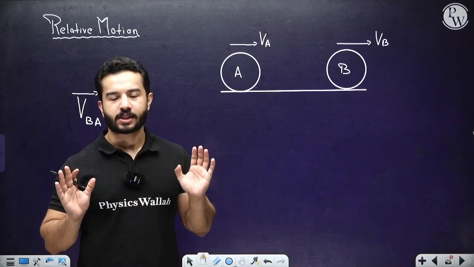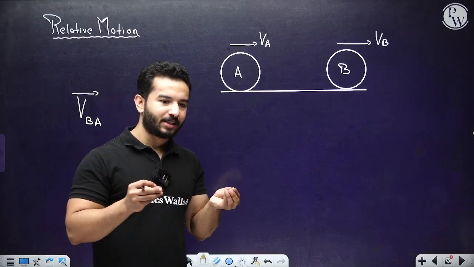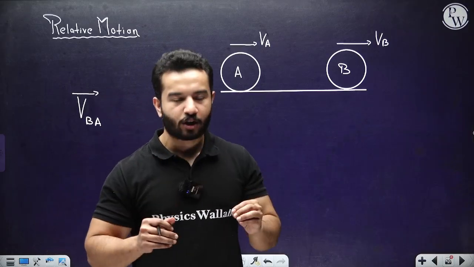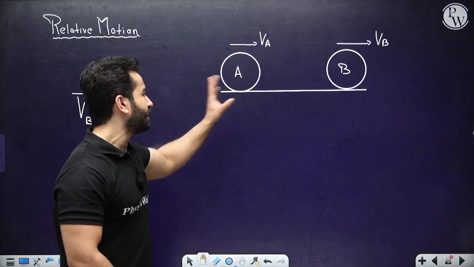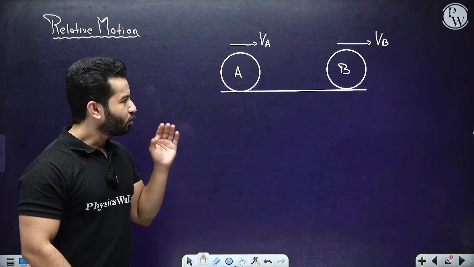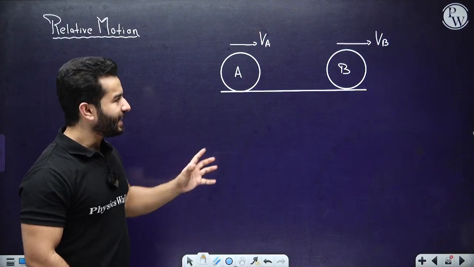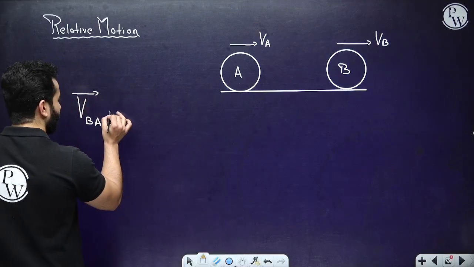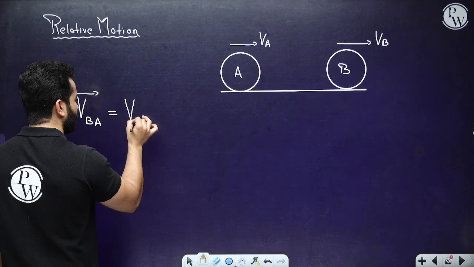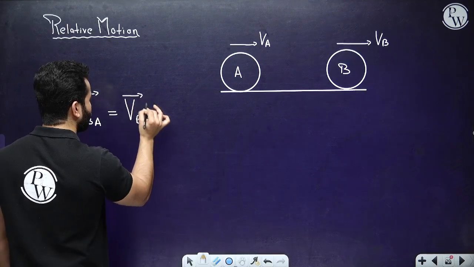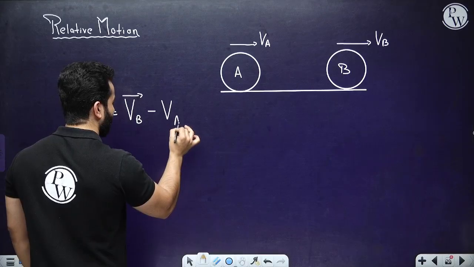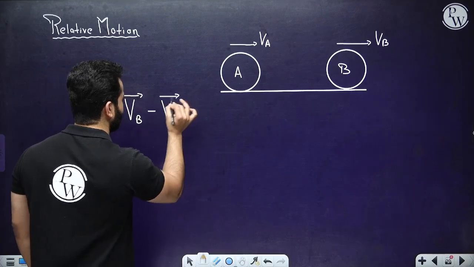That's what I always say: whenever you're talking about an observer, the first thing we do is say that the observer is at rest, right? So mathematically, we are going to write velocity of B minus velocity of A.